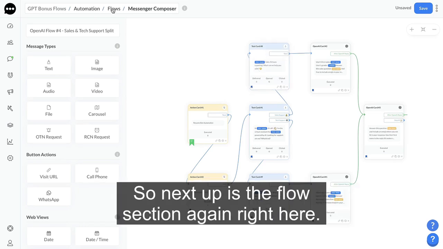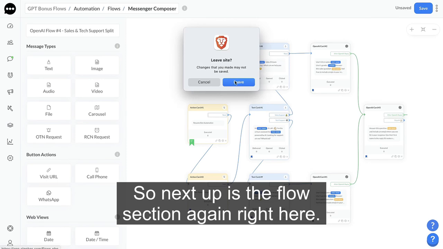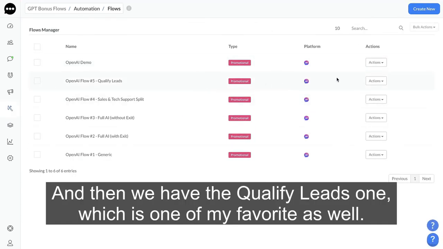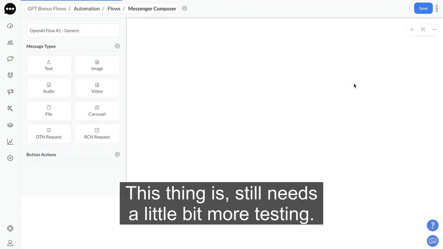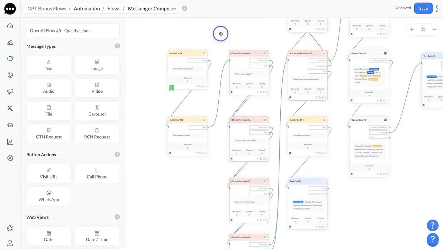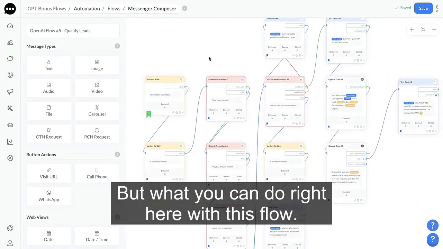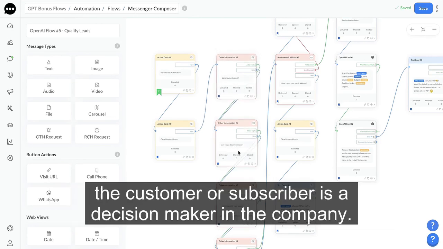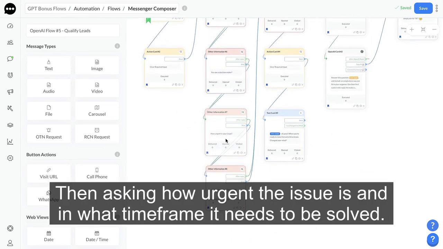All right. So next up is the flows section. Again, right here, we're going to leave this page. And then we have the qualify leads one, which is one of my favorites as well. This still needs a little bit more testing. But what you can do with this flow, we use the BANT framework, basically asking for the budget, asking if the customer or subscriber is a decision maker in the company, then asking how urgent the issue is and in what time frame it needs to be solved.